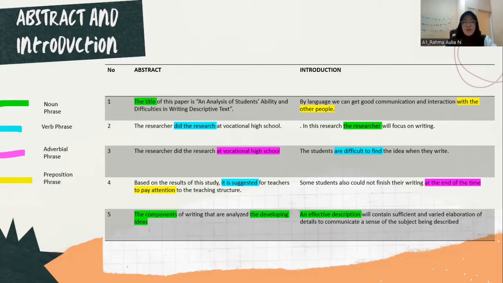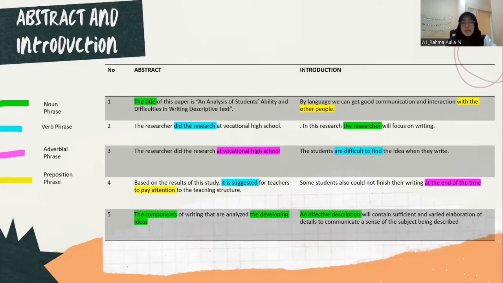So first, from the abstract, I found the title of this paper: "An Analysis of Students' Ability and Difficulties in Writing Descriptive Text." The title here is a noun phrase. Why? Because "the" is the modifier and "title" is a noun. As the definition says, a noun phrase has to have a noun and a modifier. The second one, "the researcher did the research at vocational high school."